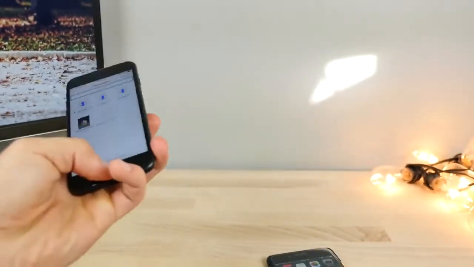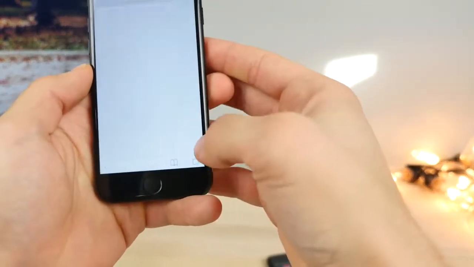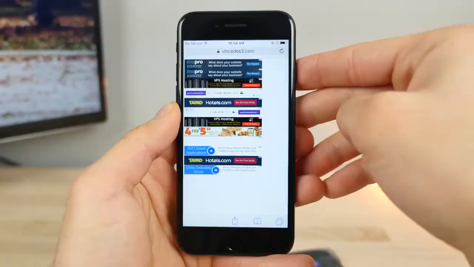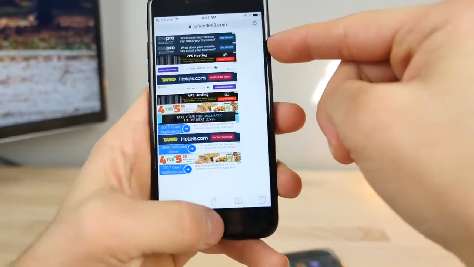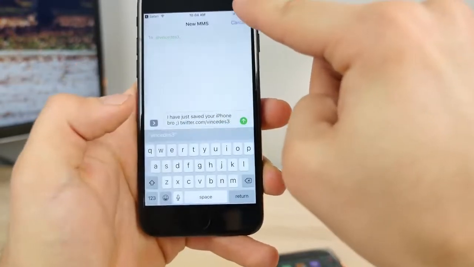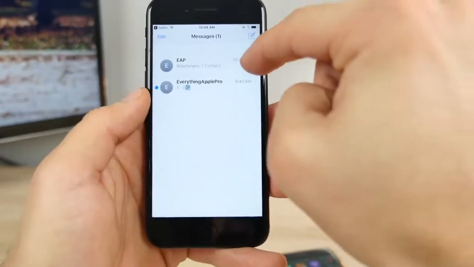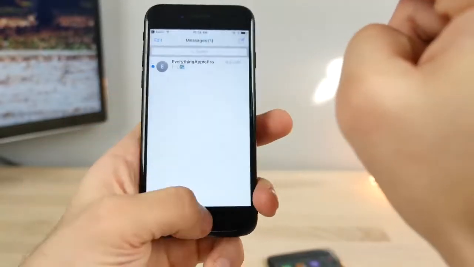So I'll leave you guys with a link just in case that happens at vincetes3.com, just like this. It'll load this page, and then you'll go ahead and select open, and it will save your Messages app. Then exit out of it and delete the contact that froze your phone, just like that.